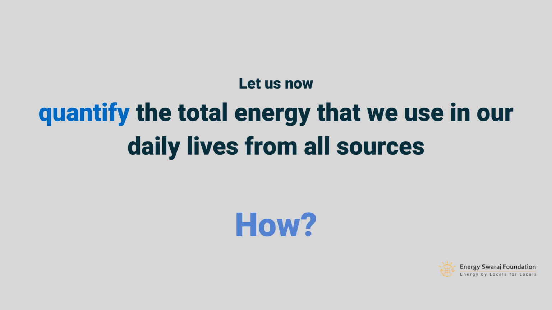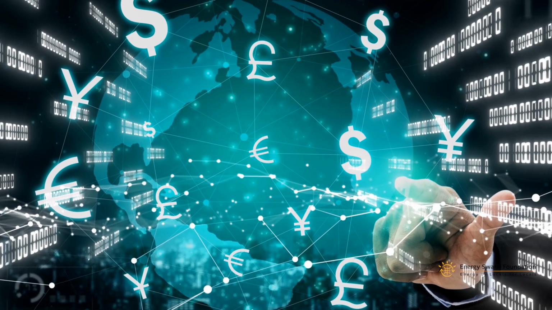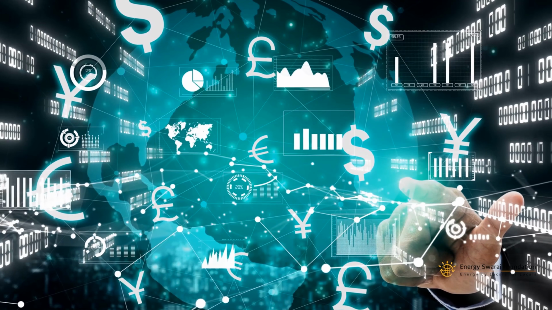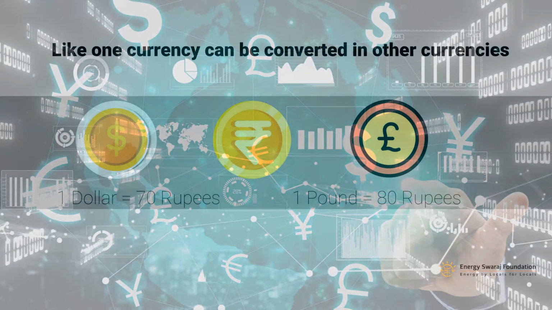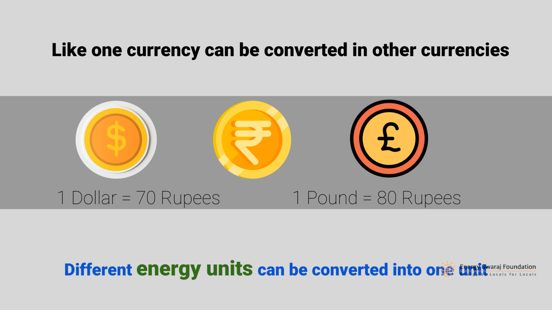Well, how do we do this? In a simple manner, as we know that there are different currencies. Every country has a different currency, and each currency can be exchanged with another. For example, a dollar can be exchanged in terms of rupees. A pound can also be exchanged in terms of rupees. So everything can be converted into one currency, though there are various currencies.